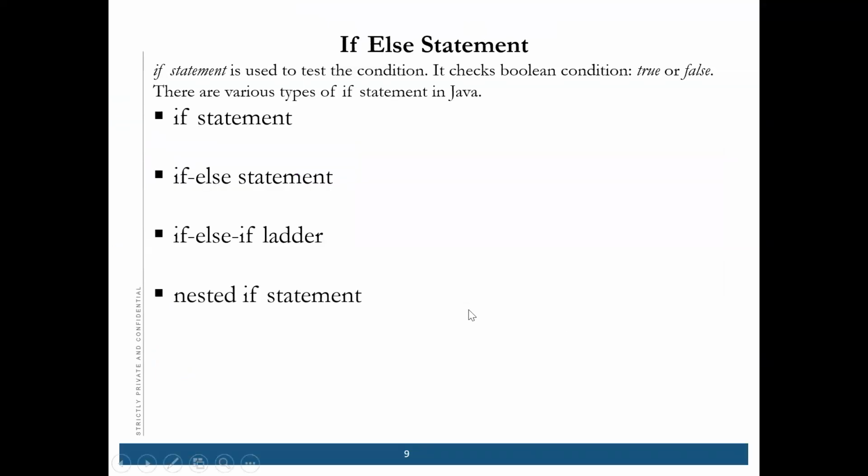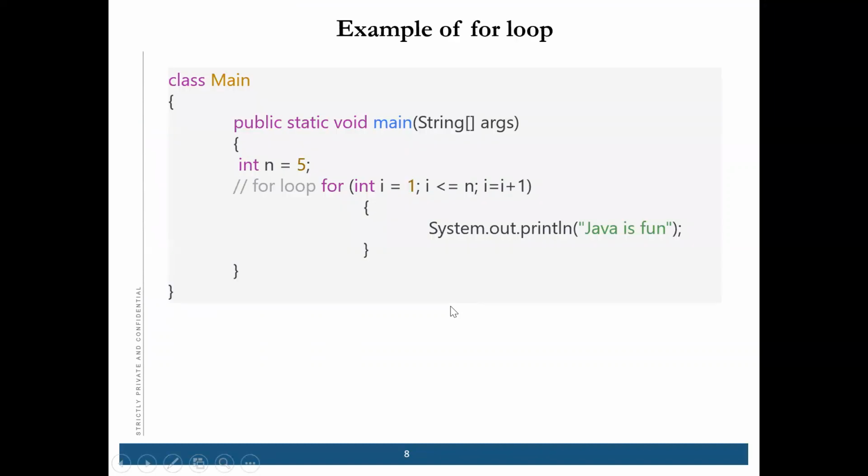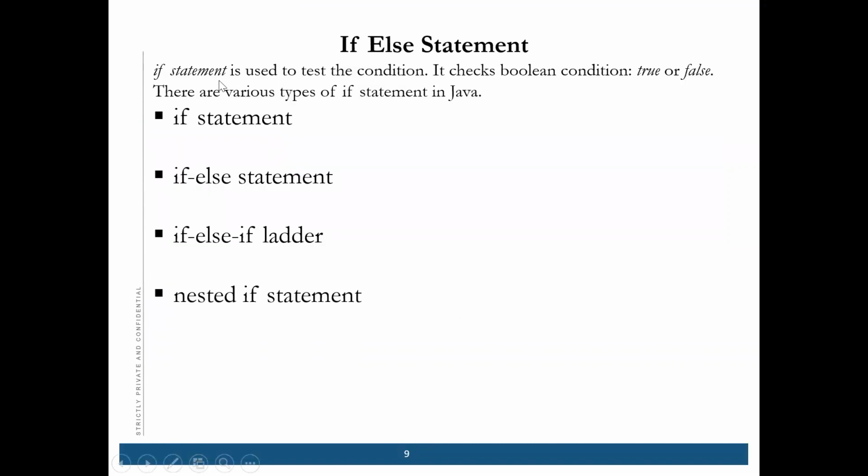Okay, this is about the for loop. Now comes the if statement. The if statement is used for a condition. It just checks the Boolean condition, whether it's true or false. There are 4 types of if statements: if, if else, if else if ladder, and nested if.